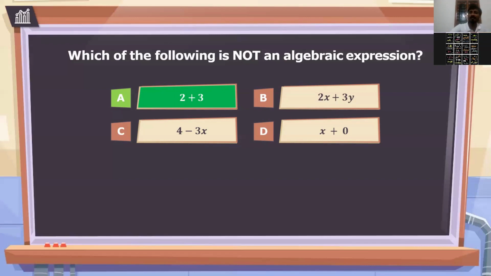Only one variable, that is x. What about D? One variable, x. Fine. So I think you got a somewhat clear picture about variables and algebraic expressions.